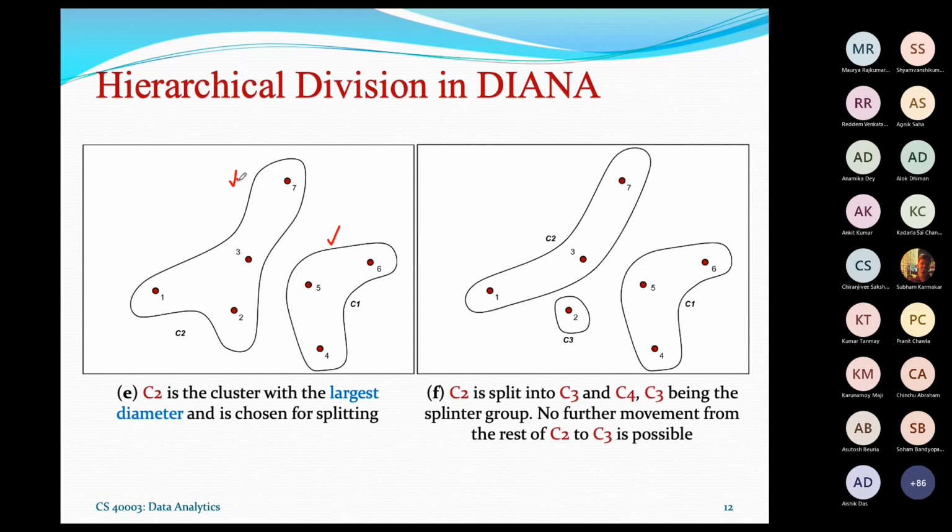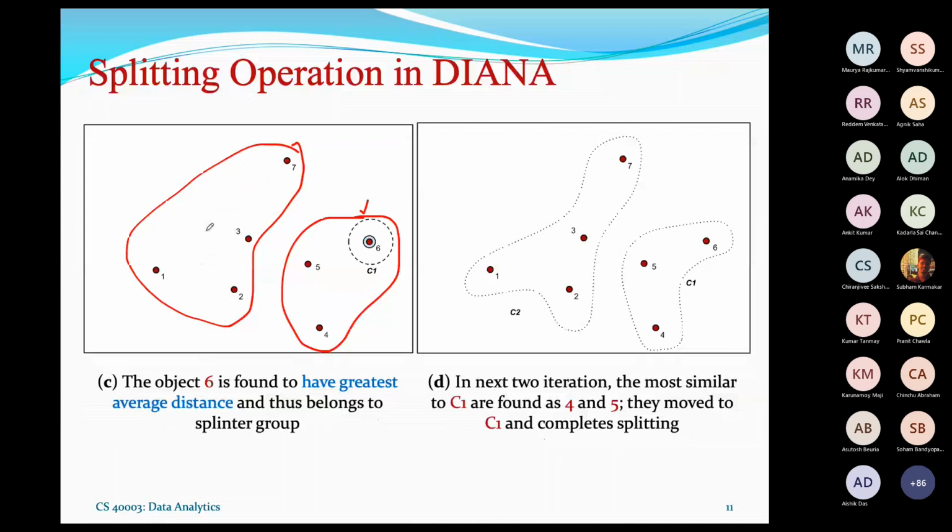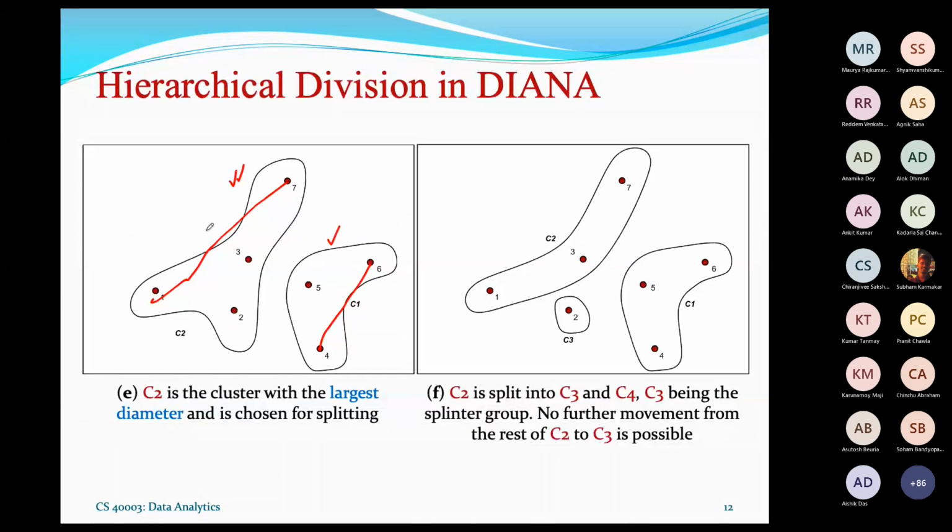The algorithm DIANA says to choose the cluster which has the largest diameter. What is the meaning of largest diameter? The largest diameter is the longest distance between two objects belonging to that cluster. Suppose this is the longest distance between two objects in one cluster, and this is the longest distance between two objects in the other. So the diameter of this cluster, let it be D1, and the diameter of this cluster, let it be D2.